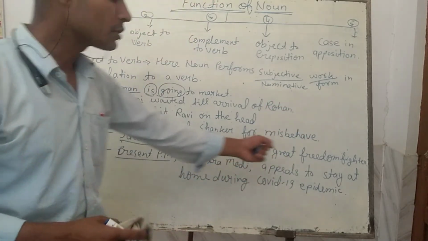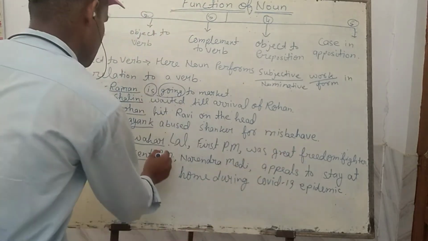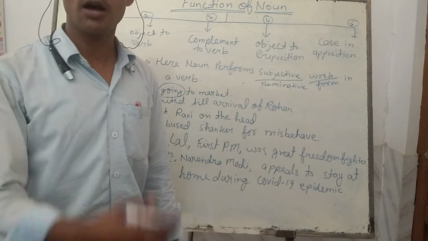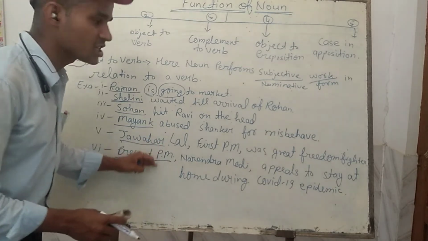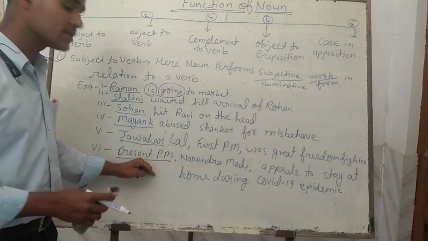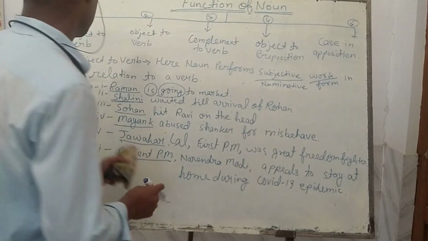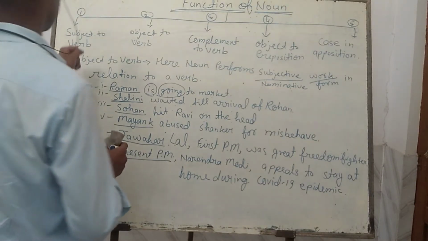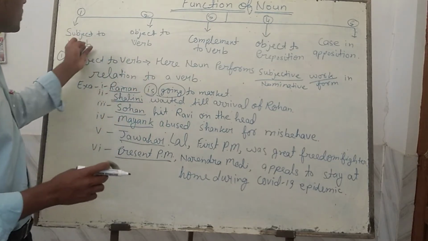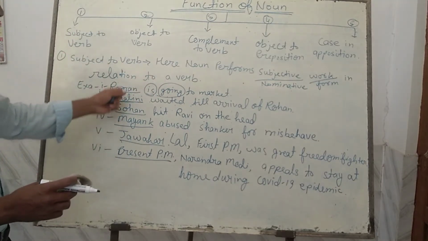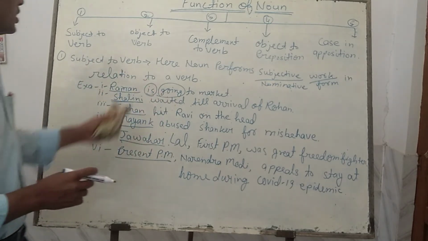Means who is the requester, who is the appealing person, who is appealing? The whole sentence is telling that the present PM is the one appealing, or requesting. So the present PM is the head word in the nominative form, in the subjective form, in the dominating form, and it is the subject, the doer of the action, like appeal. Okay. So in this way, I think it is clear to all of you how a noun performs its function as a nominative or subjective case in sentences, being a subject to the verb. After this comes object to verb.